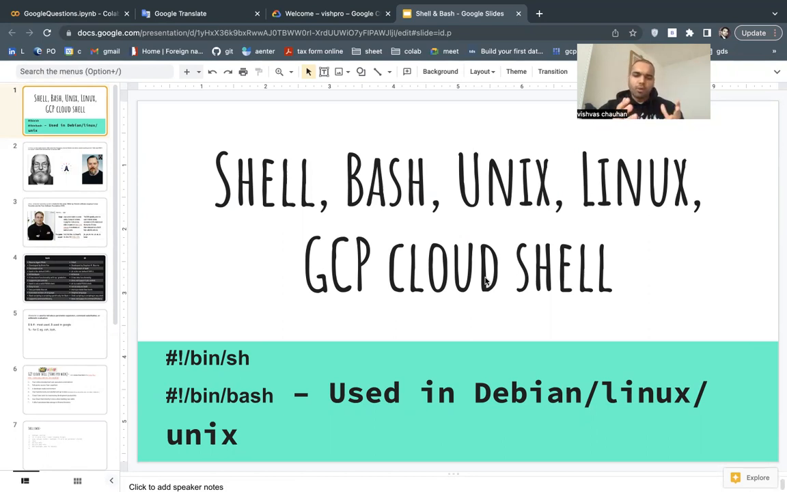So basically, what is Unix, Linux, and Cloud Shell? They all look similar, but they have different histories, right? So Unix is the oldest one. It started in 1969, I think, and they still use it for servers or network connections. It is expensive, it's not free, but Linux was developed in the 1990s for users, because Unix was not popular.